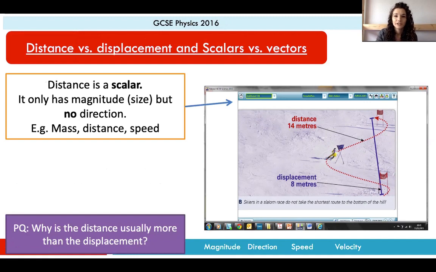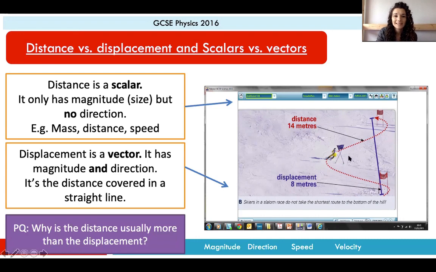So distance, so that's this wiggly line here, so the total distance that the skier travelled. Distance is what we call a scalar value. It only has a magnitude, which is another word for size. So it only has a magnitude or size, but it has no direction. Okay, and some other examples of scalar quantities are mass, distance, obviously, that we've just looked at, and speed. All of those have just got a magnitude, a size, and no other quantity to them.